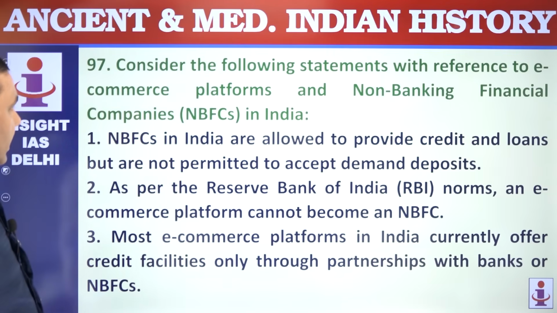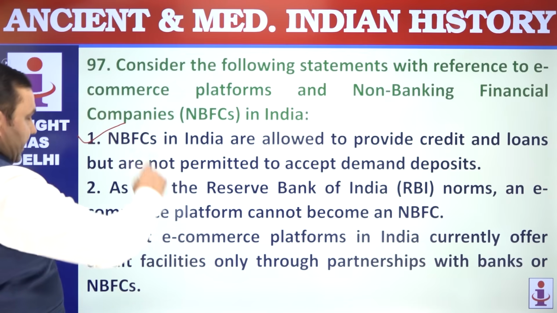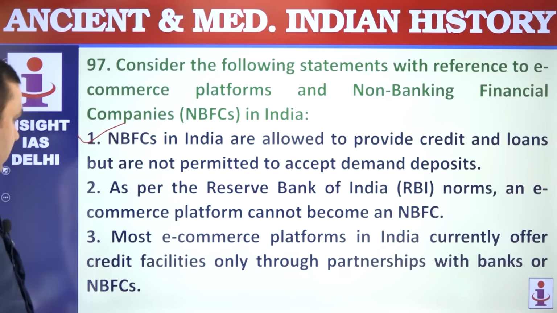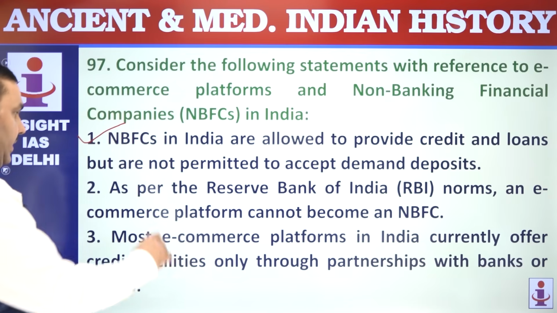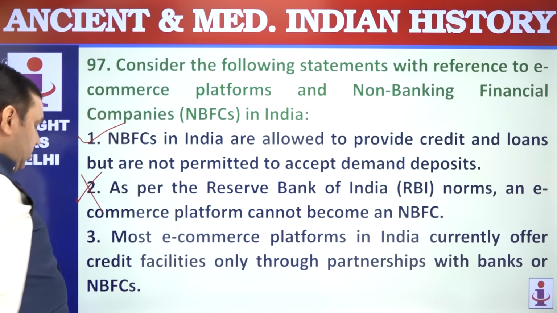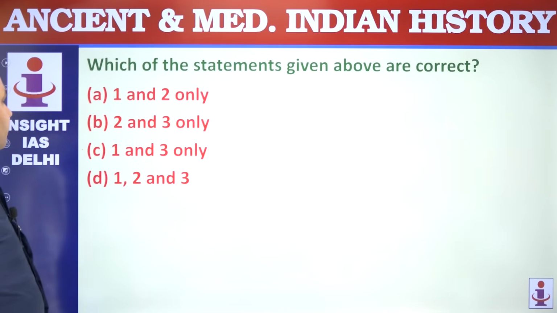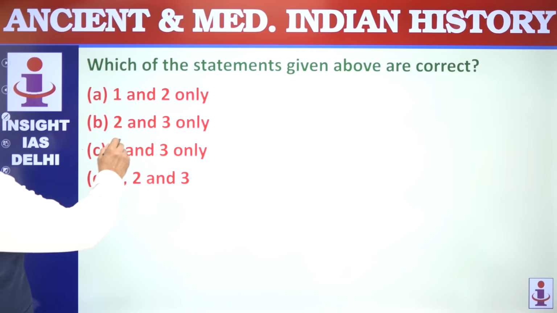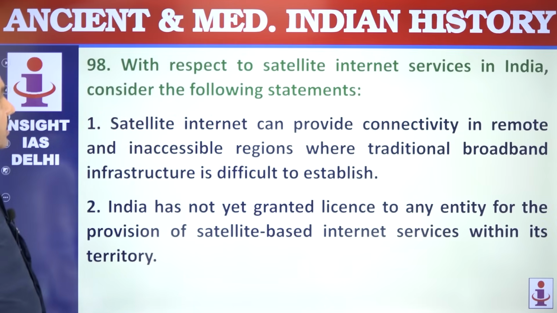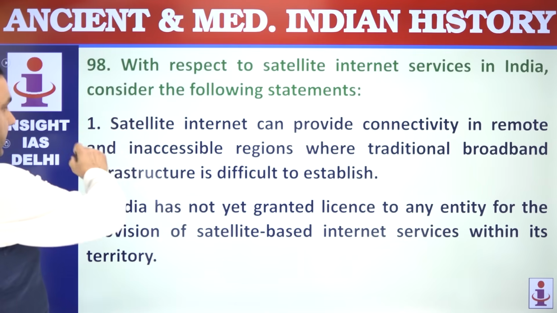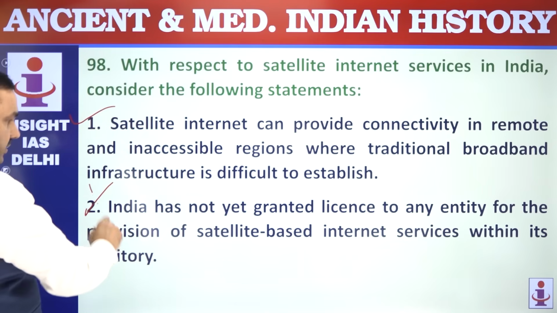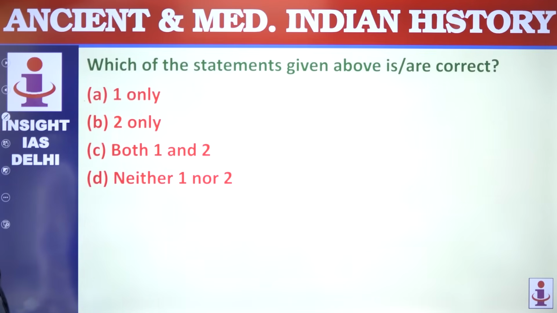97. NBFCs in India are allowed to provide credit and loans, but they can't accept demand deposits. They can become banks with certain conditions. Most e-commerce platforms use banks and NBFCs, that's correct. 1 and 3. 98. Satellite internet provides connectivity to remote areas. India has allowed the Starlink of Elon Musk. So first correct, second wrong.